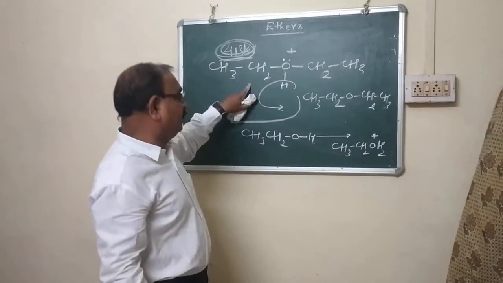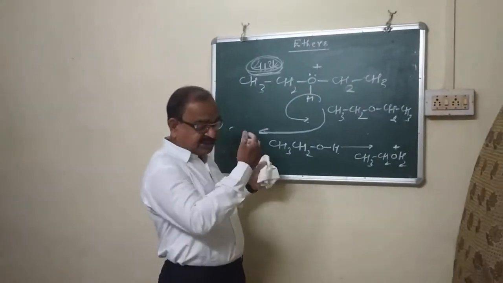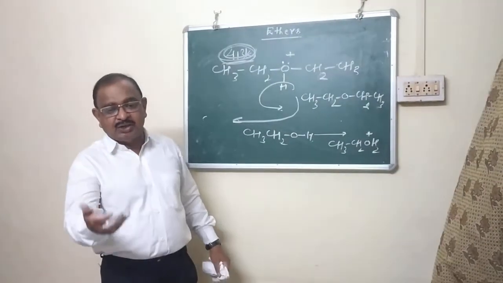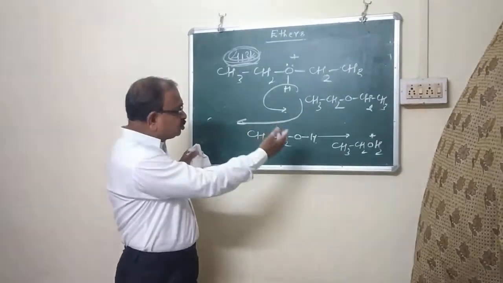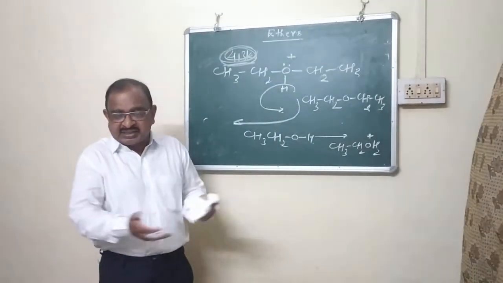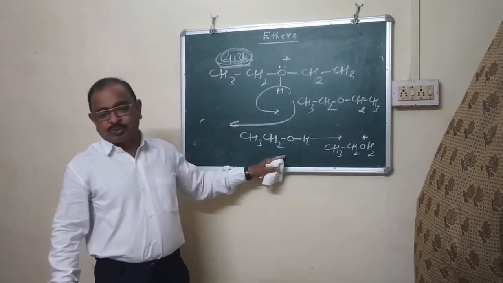Means protonation of ethanol takes place to give protonated ethanol, which becomes susceptible towards the nucleophilic substitution reaction, and another molecule of alcohol attacks the protonated alcohol to give a reaction intermediate, which loses a water molecule to give protonated ether.